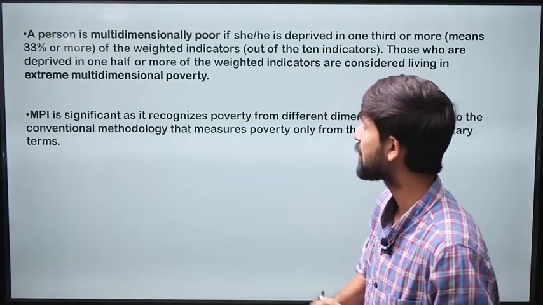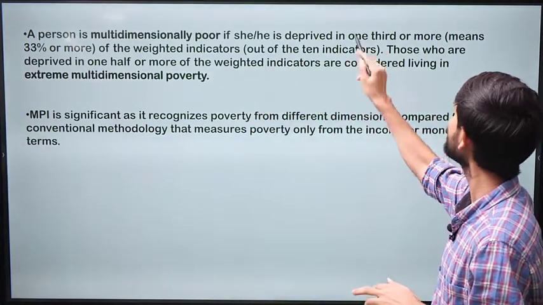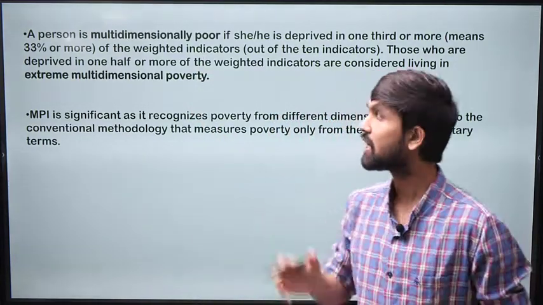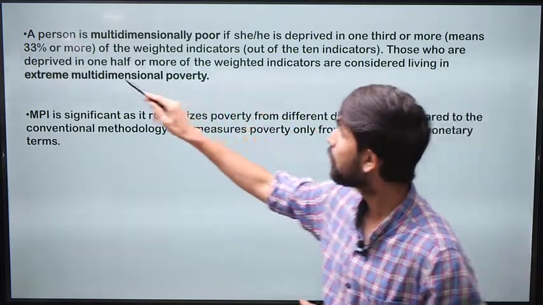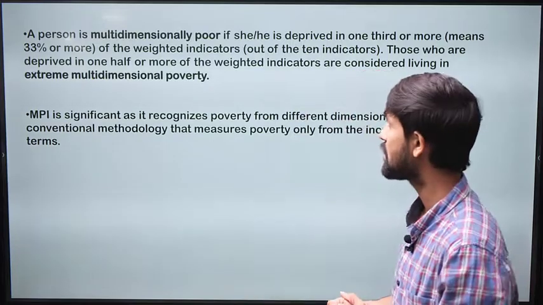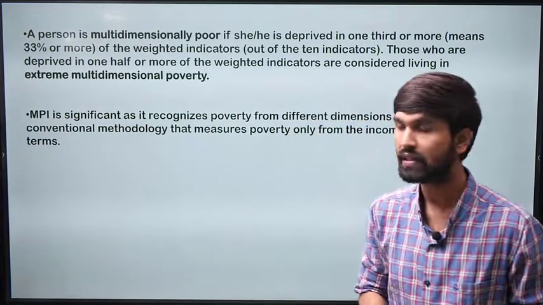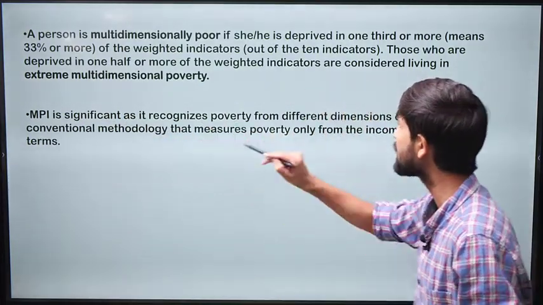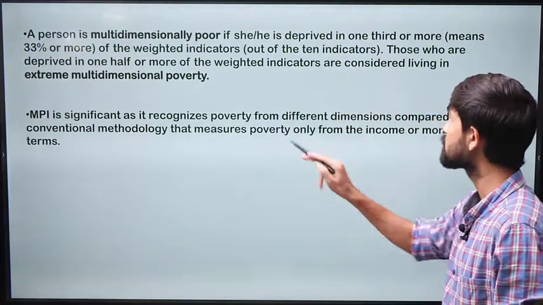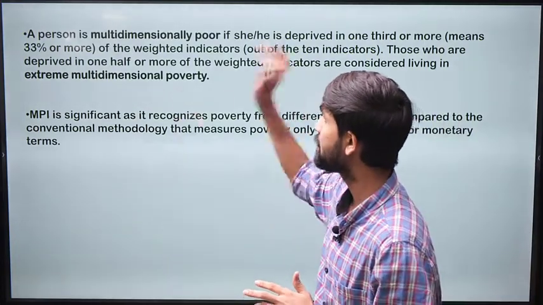In these three parameters, a person is multidimensionally poor if he or she is deprived in one-third or more of the weighted indicators. So on these three parameters, if the score is coming to 33% or more for the person, that would mean that he or she is multidimensionally poor. And if it is even more than that, then it would lead to extreme multidimensional poverty. This is a significant index because it recognizes poverty from different dimensions, compared to the conventional methodology that measures poverty only in income or monetary terms. So this is the multidimensional poverty index.